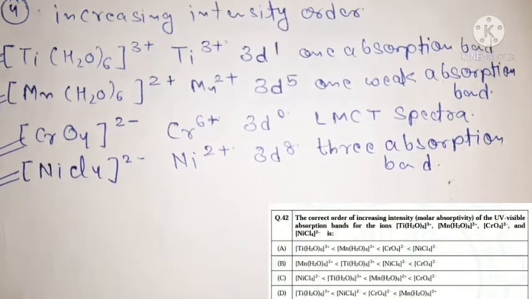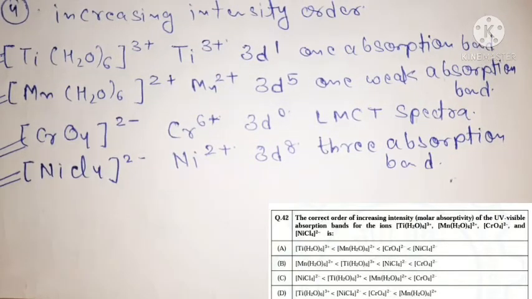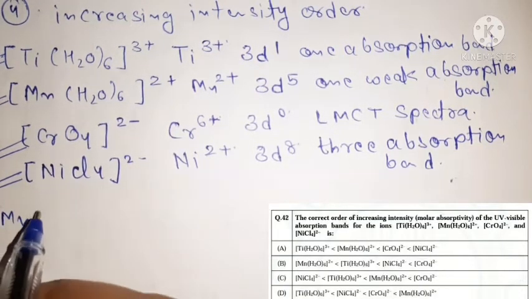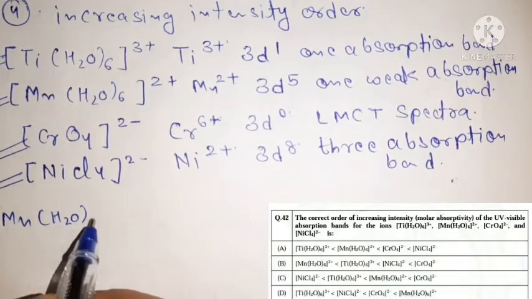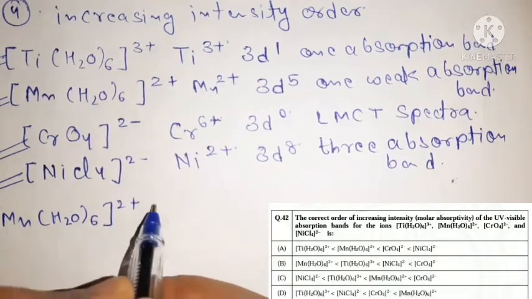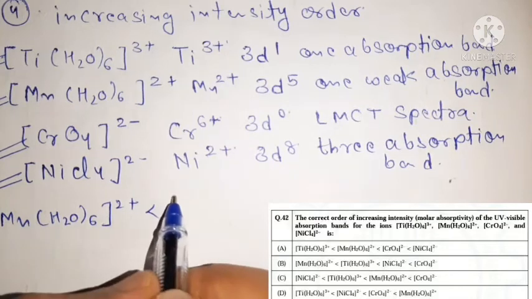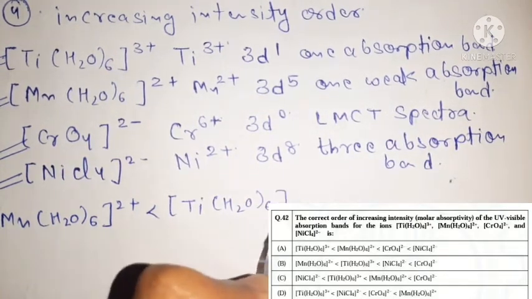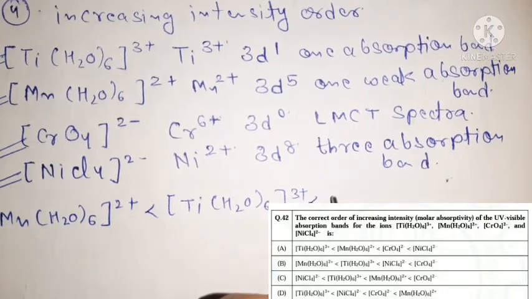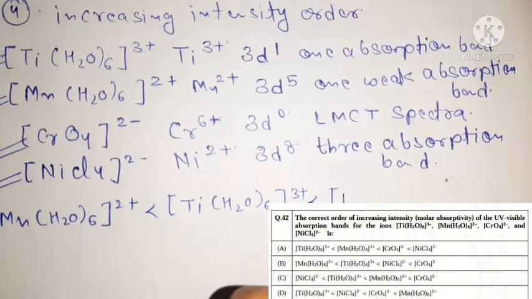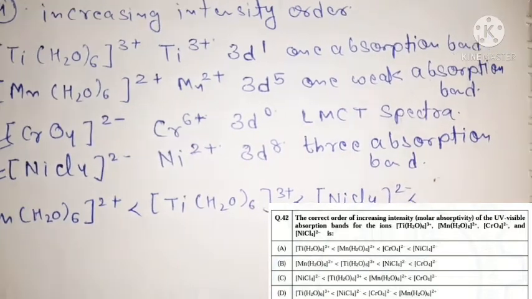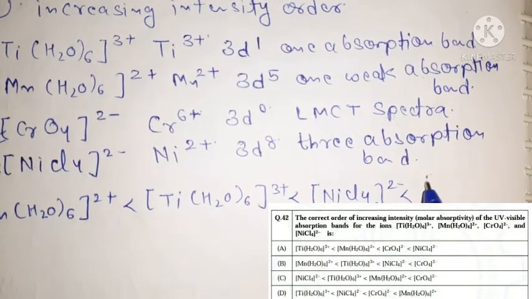So the increasing order of intensity will be: least intensity is for the complex of manganese 2+, then the complex of titanium 3+, then the complex of nickel, and then the highest intensity is for the complex of chromium.